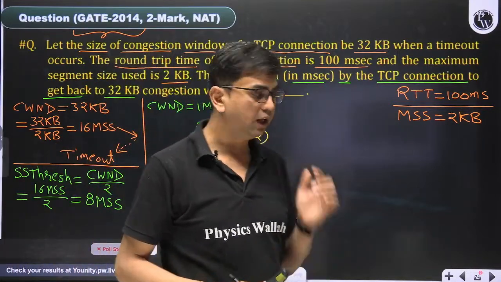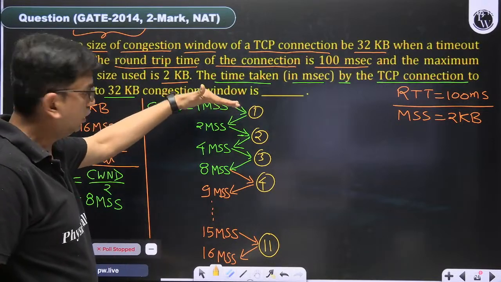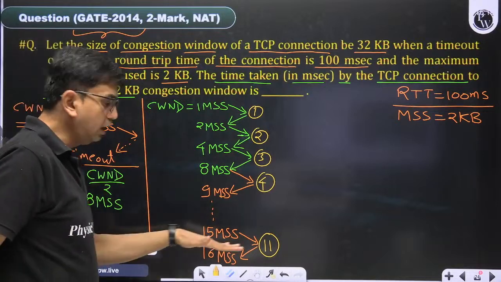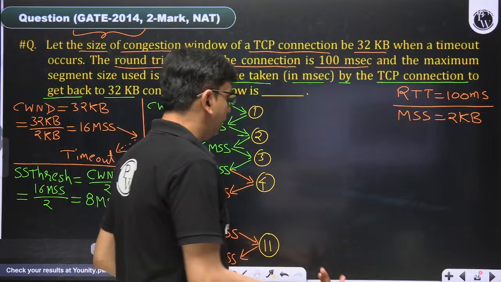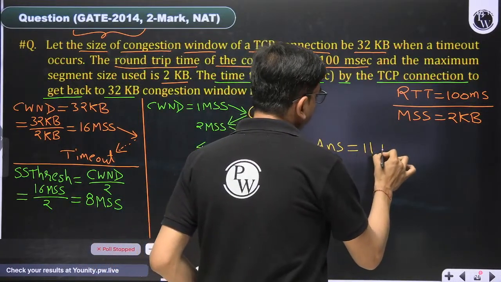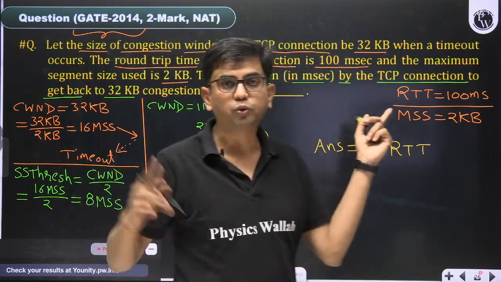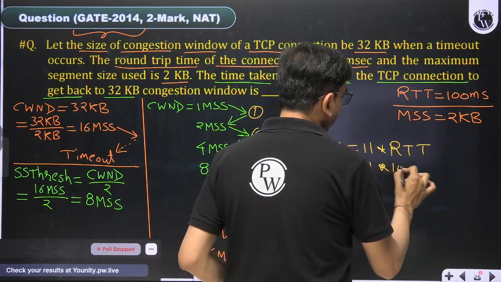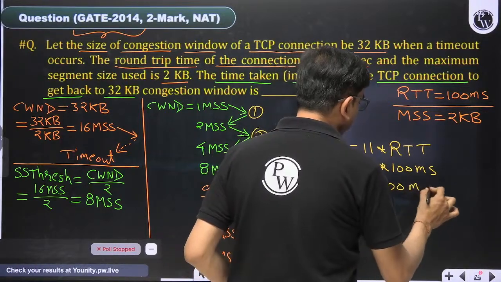You can count accordingly. After the timeout, the first round started with window 1 and ended with 2. The second round started with 2 and ended with 4. In the last round, it started with 15 and ended with 16. So the exact answer of this question is what? The exact answer is 11 into RTT. This is the amount of time it will take to get back to the 32 KB size. So RTT is given as 100 MS, so it will become 1100 MS. That is the correct answer of this question.